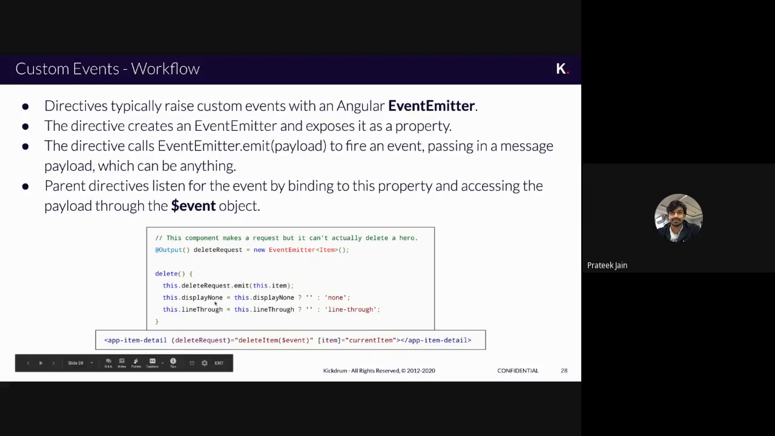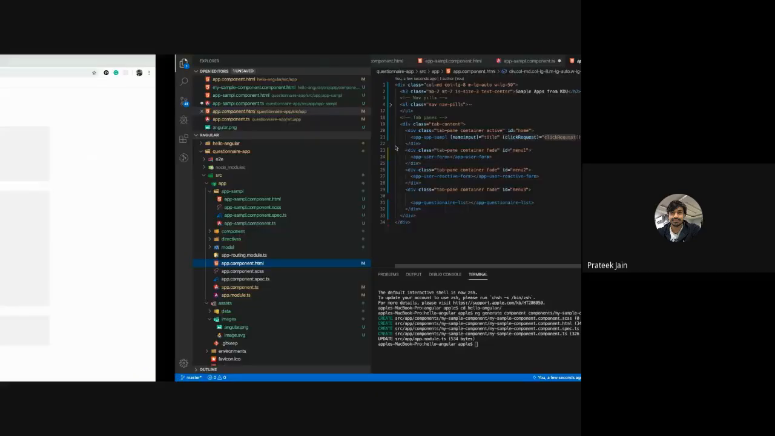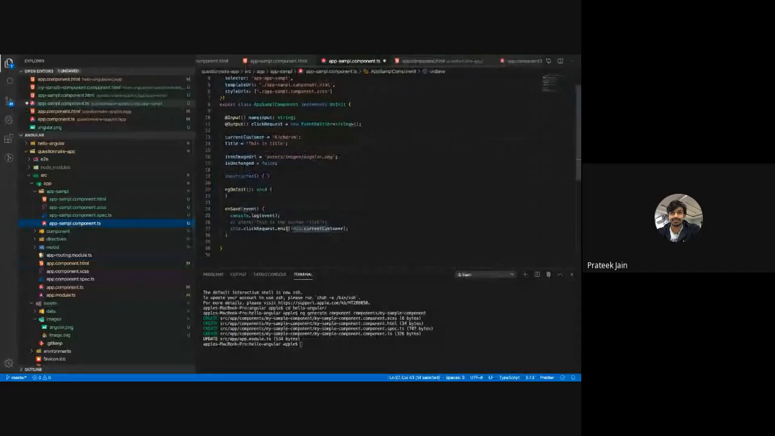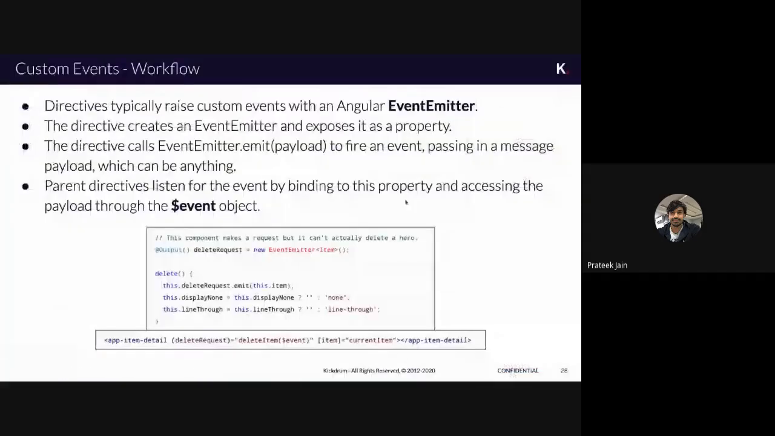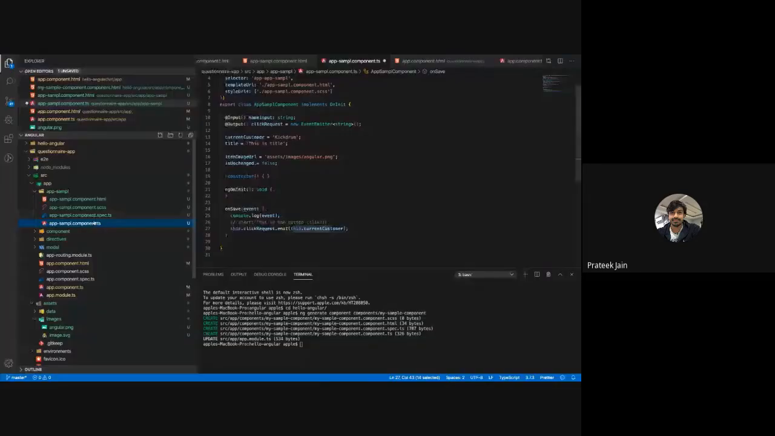So here in the delete method, you can see in the image there is one line called this.deleteRequest.emit(this.item). So this.item is my payload. The payload means whatever you want to pass in that event as a parameter, that is the payload. So right now for us, the payload is the customer name, this.customerName. How you are going to handle that payload, that is the fourth point. Parent directives listen to the event binding on this property, and access the payload through the $event object. These two are important things: $event is what you are going to get.